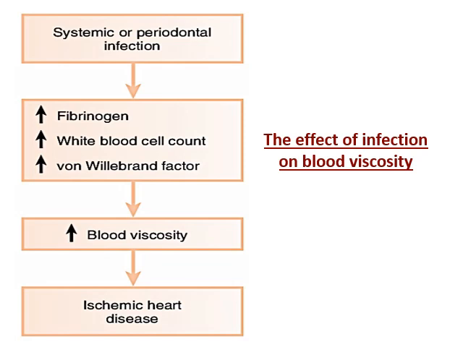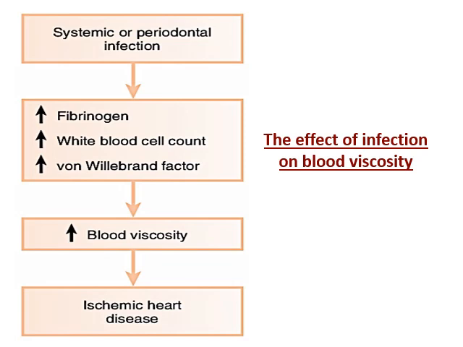Increased plasma fibrinogen and von Willebrand factor mainly cause hypercoagulability. When the increased fibrinogen and increased von Willebrand factor are combined with an increased white blood cell count, the blood viscosity increases, thereby increasing the risk of coronary ischemia.